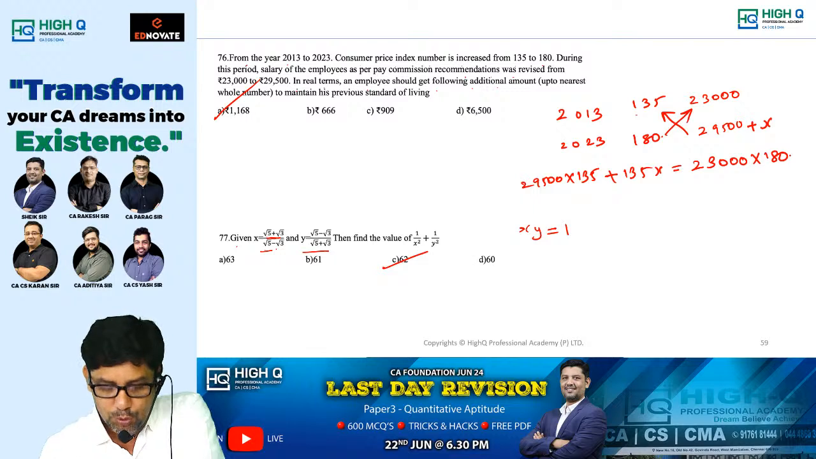Now, simply do what I am saying, my dear. 5 plus 3 is what? 8. Plus, in the numerator, 2 root, 5 3s are 15. This is going to be your x. y will be 8 minus 2 root 15. Now, what is x plus y?